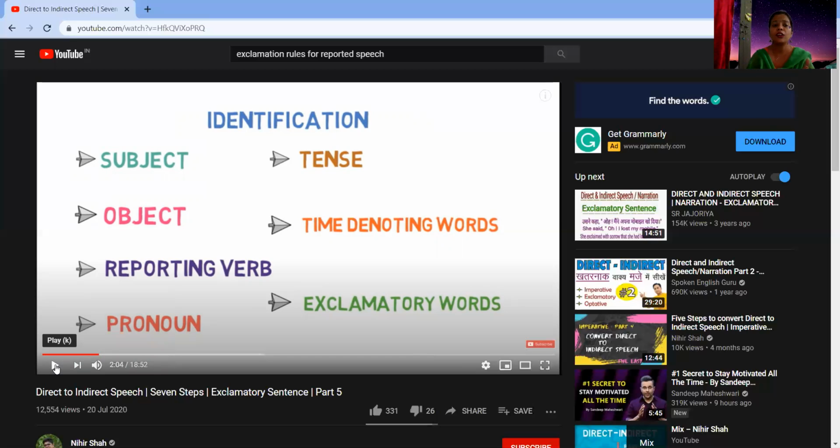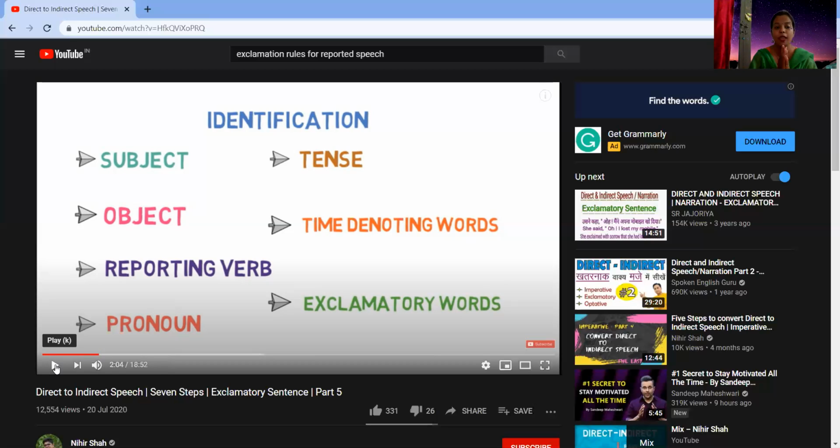These are to be done in accordance with the interjection words, that means the exclamation tags which are used. And then after that, we replace the quotes, the punctuation marks, the opening quote and the close quote, with the conjunction that. That is the fourth step.